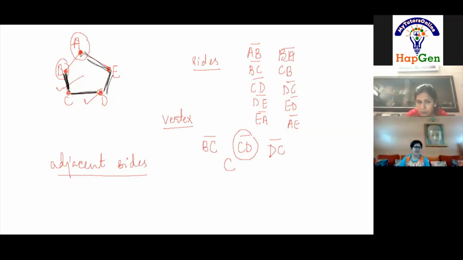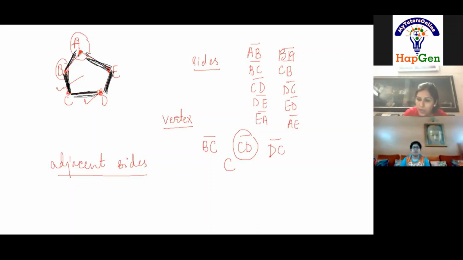Ma'am, AB and BC. Very good. AB and BC, they are also adjacent. BC and CD are adjacent. CD and ED are adjacent. ED and AE are adjacent. And AE and AB are also adjacent.